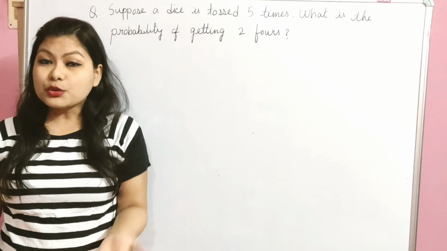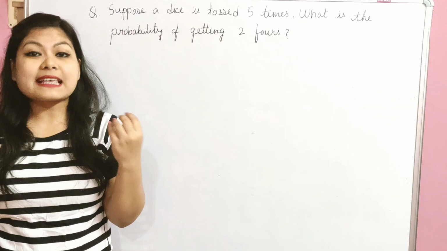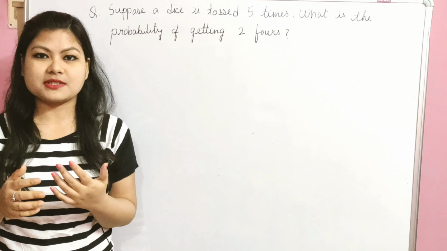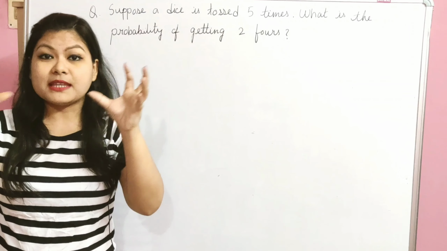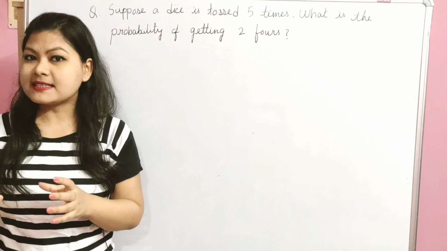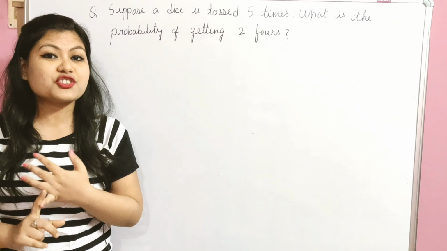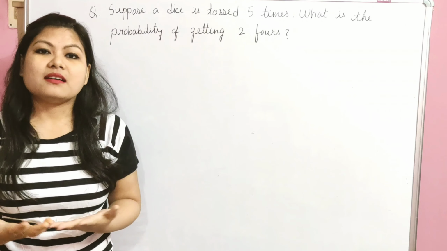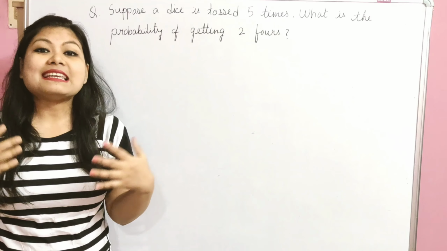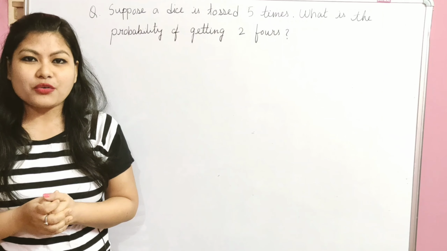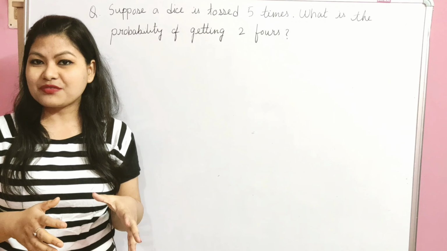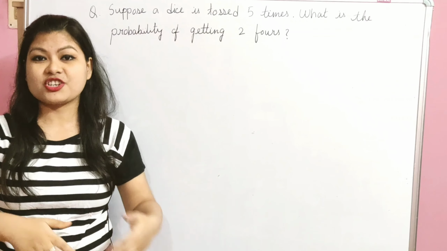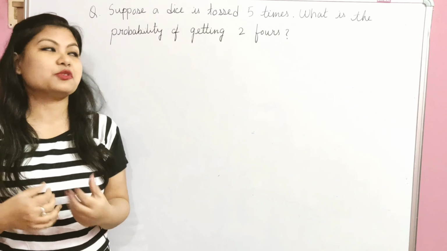We all know that if you toss a dice, the outcomes are always the same. So this is the first condition of binomial distribution: a random experiment is repeated n number of times, and under the same conditions it always gives the same outcomes.